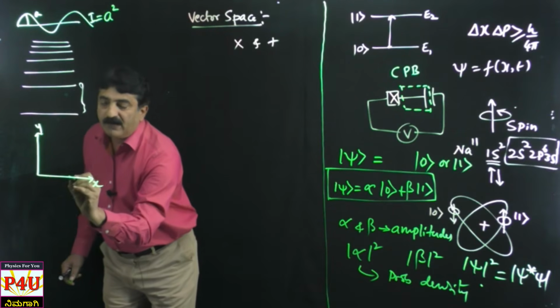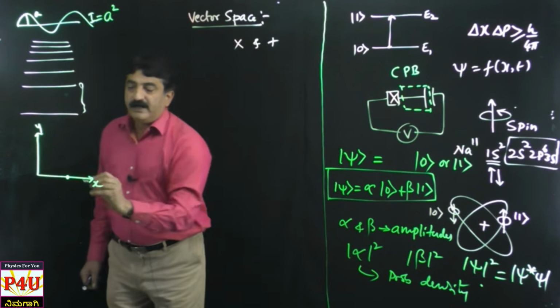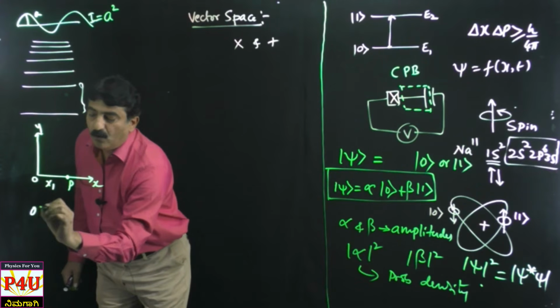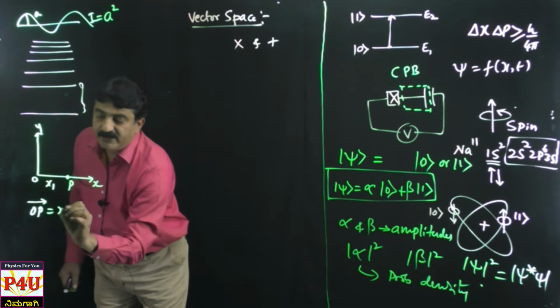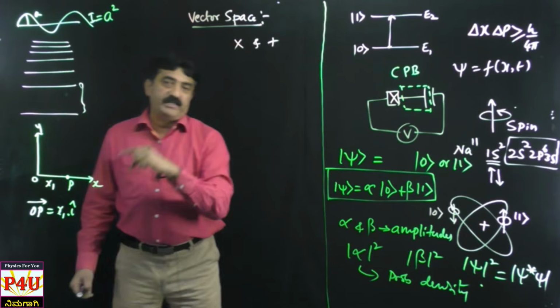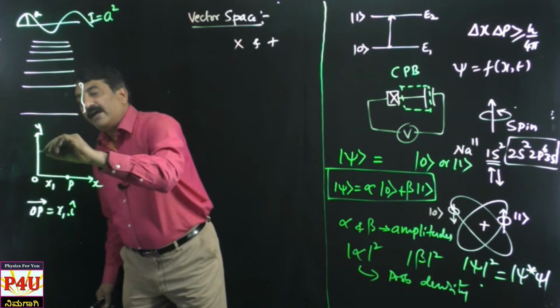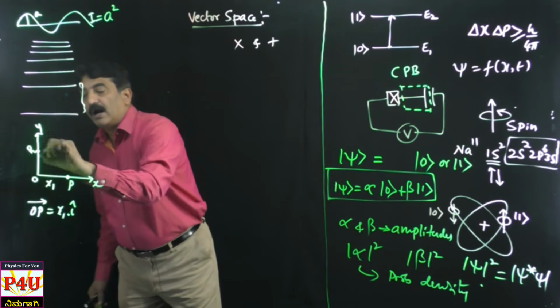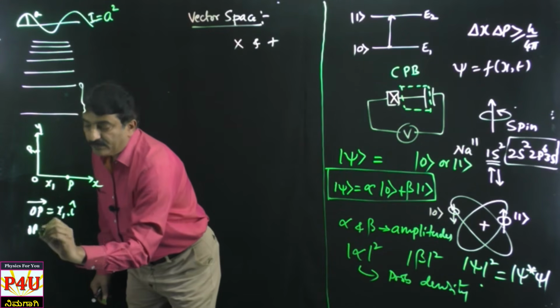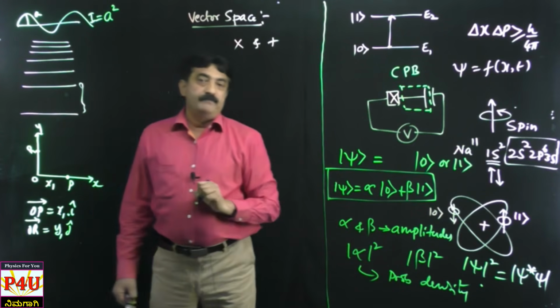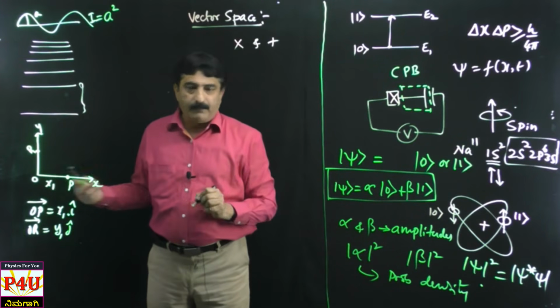Suppose you have a point here, let us say it is at a distance of x1, then vector OP is written as x1 i cap. You know what is i cap here? Yes sir, it is nothing but a unit vector. Suppose you have a point here, say R, then OR is also a vector. It is y1 j cap. Like that you can have k cap also.